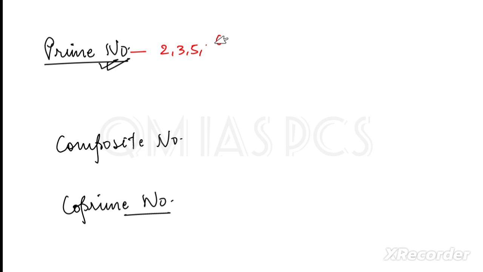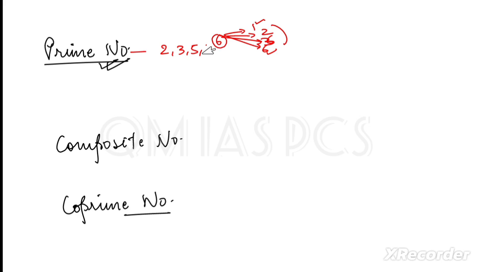Can 6 be a prime number? No, it can be divided by 1, by 2, by 3, and by 6 also. So apart from 1 and 6, it has 2 and 3 as factors. So 6 is not a prime number.